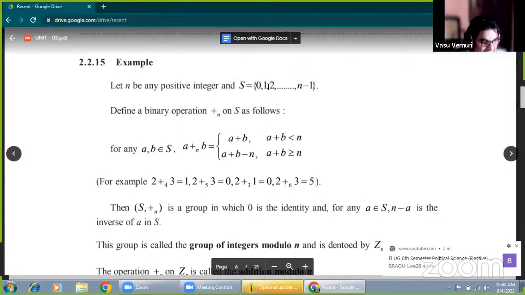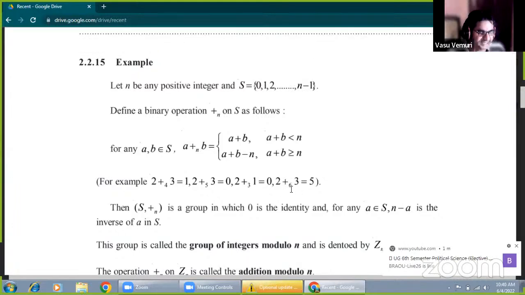Addition modulo 6 means the elements are 0, 1, 2, 3, 4, 5. So 6 divides 2 plus 3. 2 plus 3 means 5, and 5 is less than 6. Therefore, that is the remainder. Okay, that is the answer.